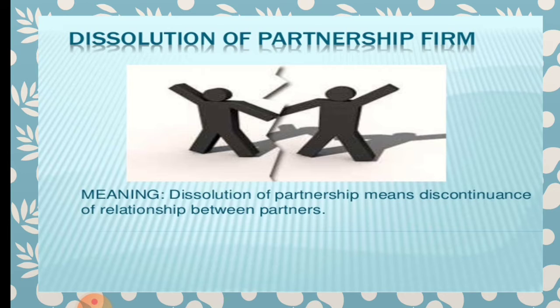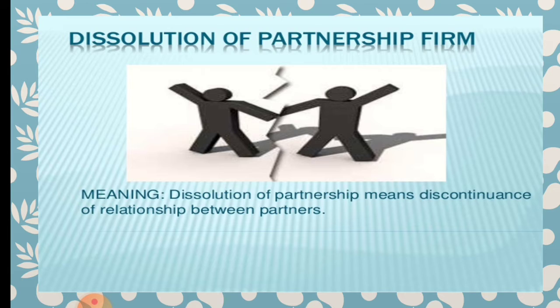And in the previous case we have seen partnership firm. So dissolution of firm means dissolution of partnership. On dissolution of firm, partnership business comes to an end, and its assets are realized and the creditors are paid off. Assets are realized means all the assets will be sold and the value will be ascertained, and the creditors or the outstanding payments regarding the business will be paid. The business cannot be continued after the dissolution of partnership firm because all the partners will be exiting from the firm.